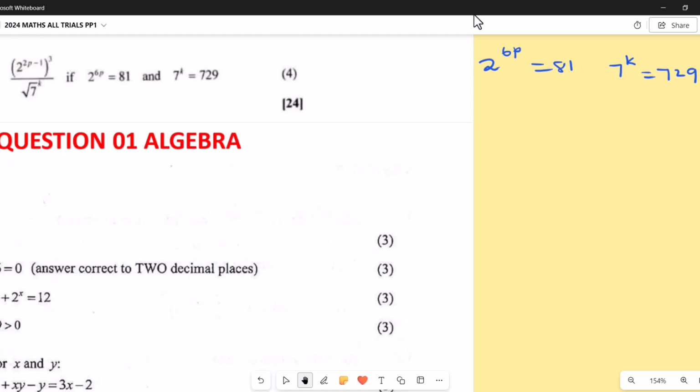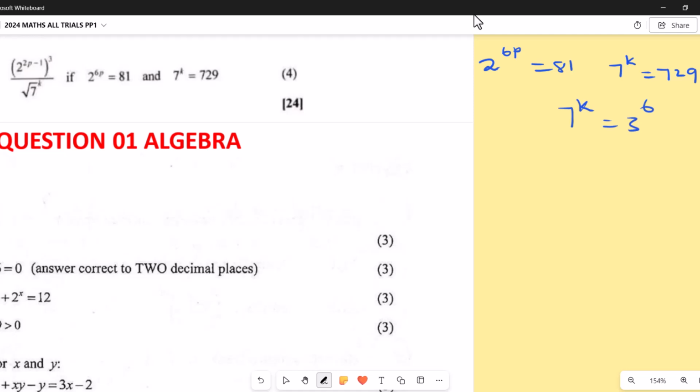So 729 is the same as what? Let's check it here. 729, then shift factors, it gives us 3 power 6. So I'm going to put 3 power 6 here. Assuming that I have 7 to the power k equal to 3 power 6.